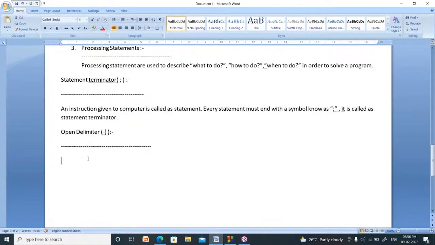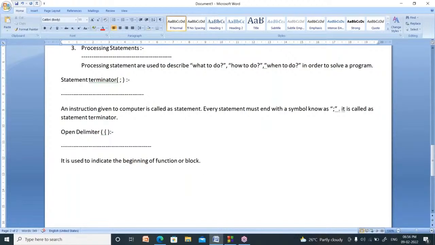Right. Now, what is the meaning of open delimiter? It is used to indicate the beginning of function or block. Block means group of statements.